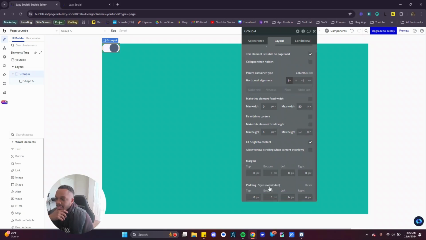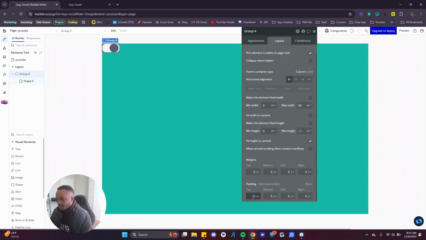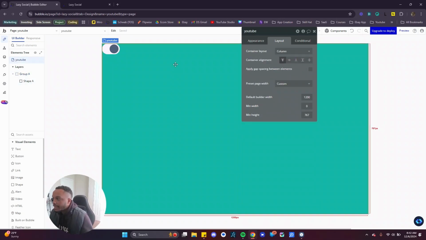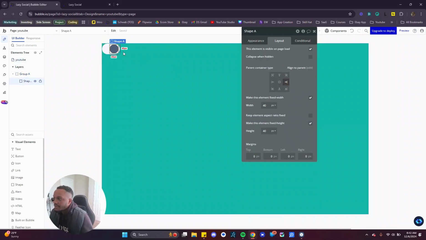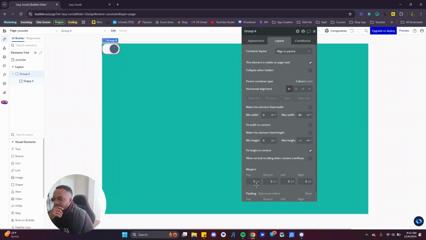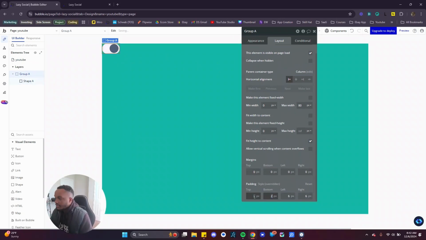And we want to give padding on the top also. So I don't know if I want to do 6, 6. Yeah, that's what I thought. I'm gonna do 4, 4 for the padding on the top. Let's do 2.